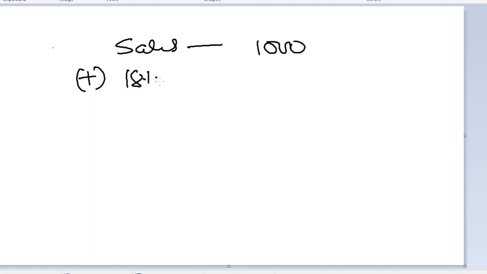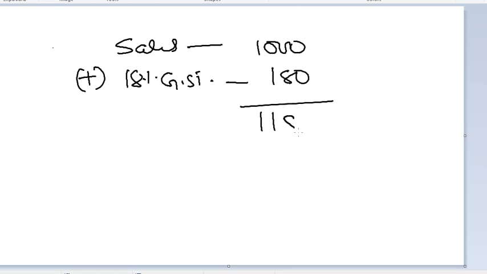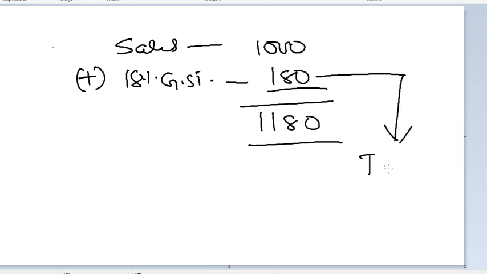We add 18% sales tax or GST, so it comes to 180 and your total value 1180. Now what he says is that the value given there includes sales tax. You must remember that this 180 tax which we are collecting is not an income, because we have to remit it to the tax department. It is not an income for us. We are just collecting it from our customer and remitting it to the tax department. We are just acting as a mediator between the tax department and our customer. Hence this is not an income. It should not form part of our income.